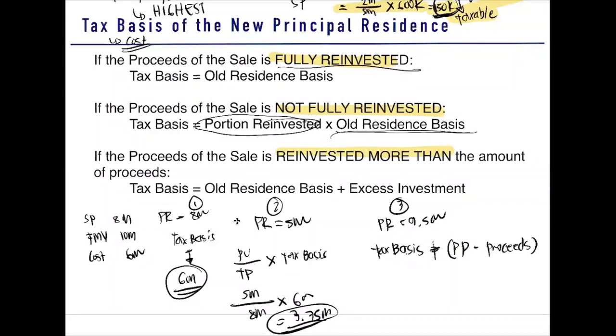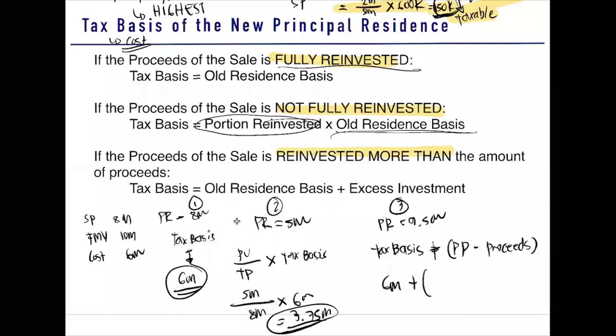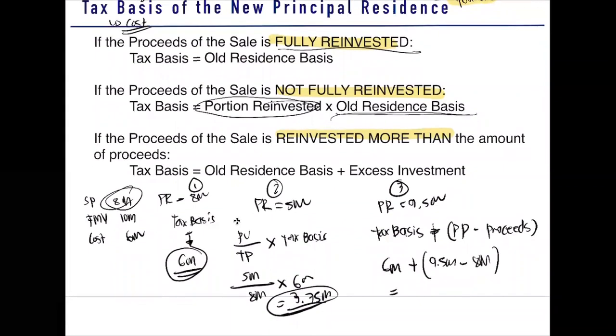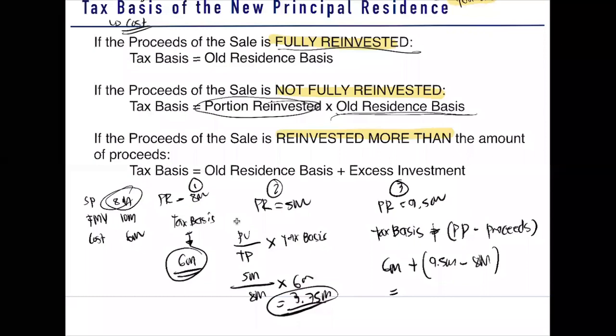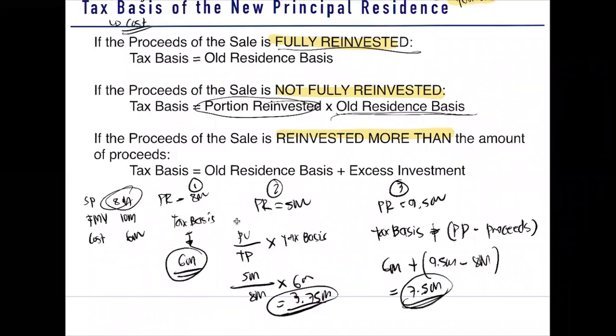Our tax basis before is equal to 6 million, plus the purchase price now of 9.5 million, less the proceeds on the sale of only 8 million. So what is our new tax basis? 6 million plus 1.5 million is 7.5 million.